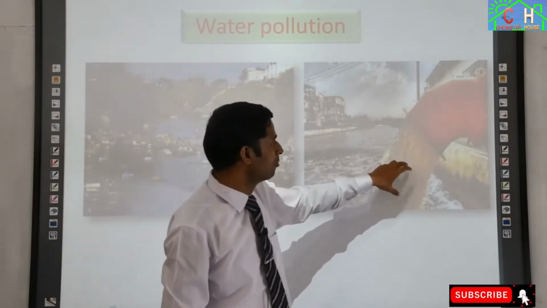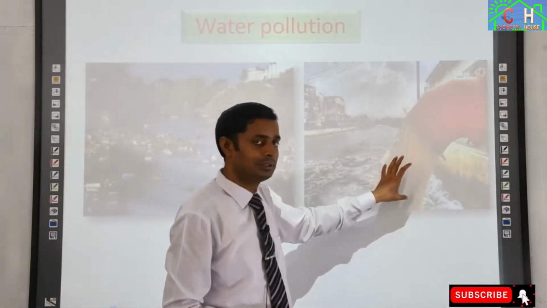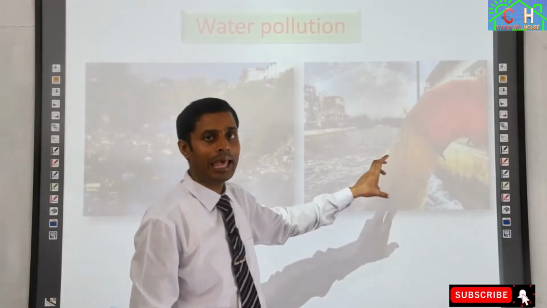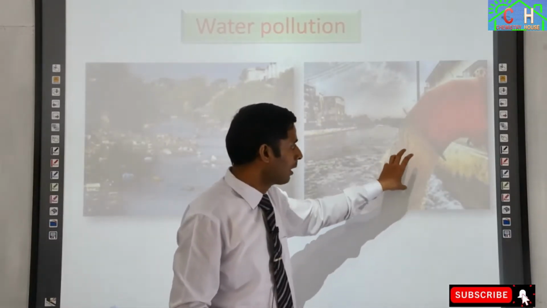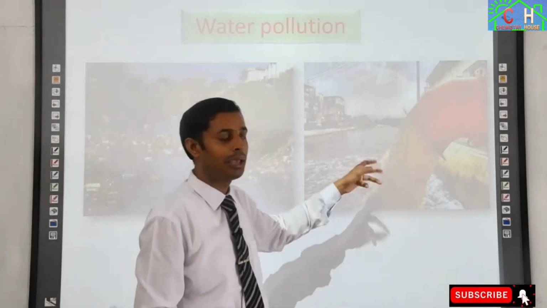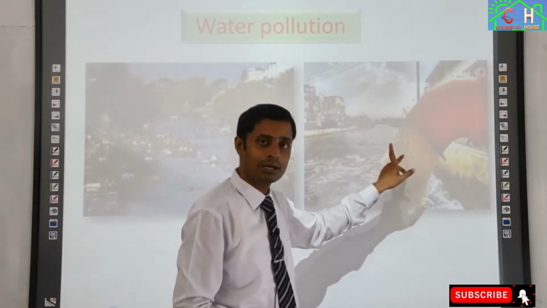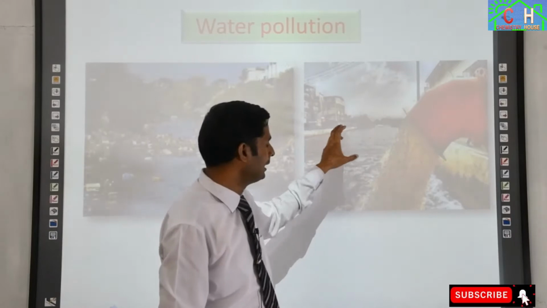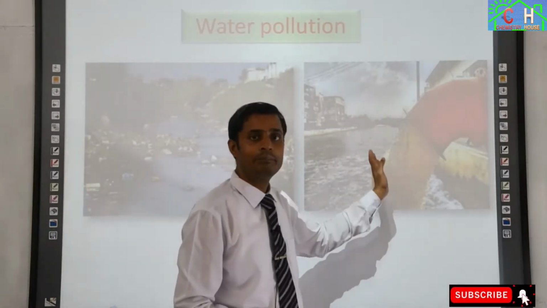In this effluent there are lots of toxic chemicals, suppose lead ion, cadmium ion, chromium ion, these are called heavy metals. This water may be very acidic or very basic, so it destroys the pH of the water. It makes the water toxic, and living animals or plants in the water body will be destroyed.